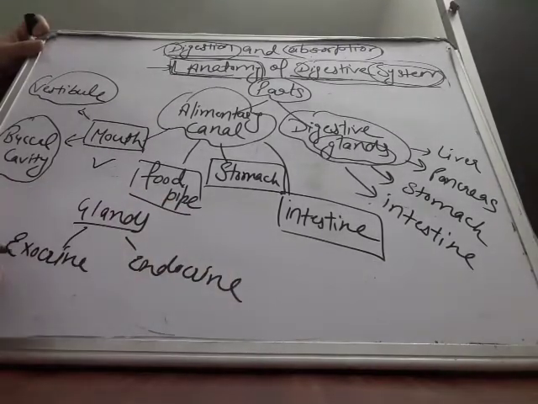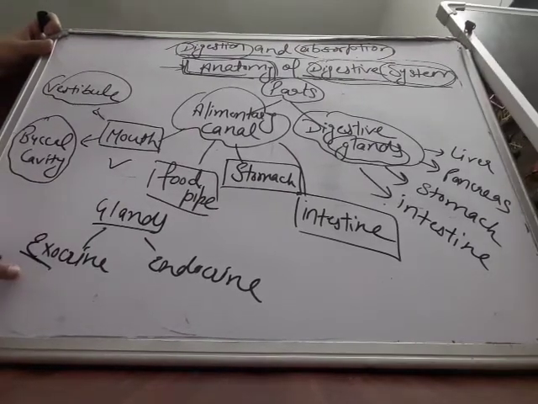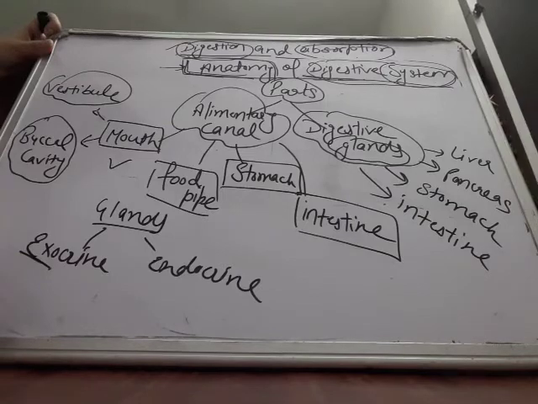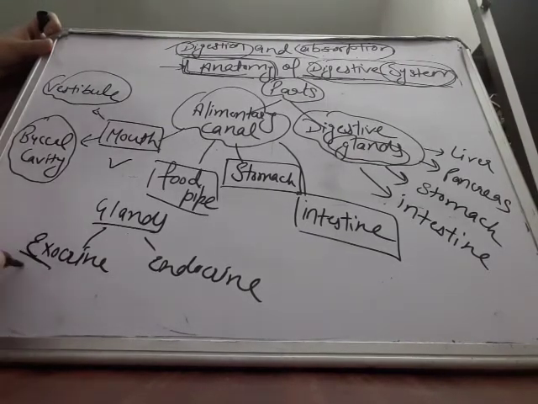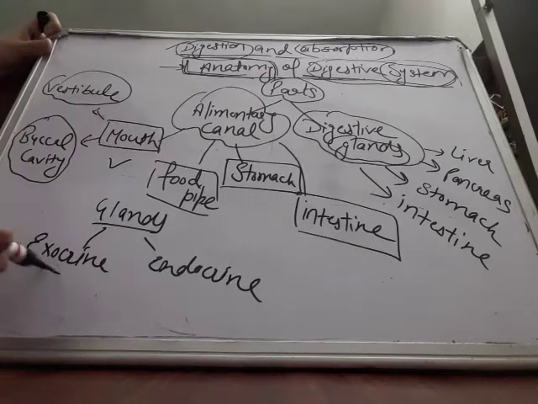What is the difference? Exocrine glands are the glands which pour their secretion with the help of a duct to the organs where their secretions are needed. For example, pancreas, liver, stomach, intestine are all exocrine glands.